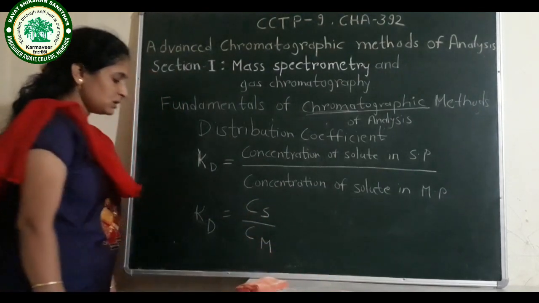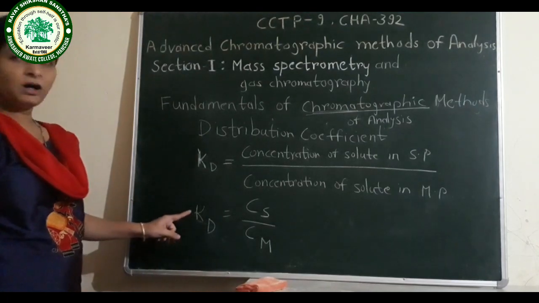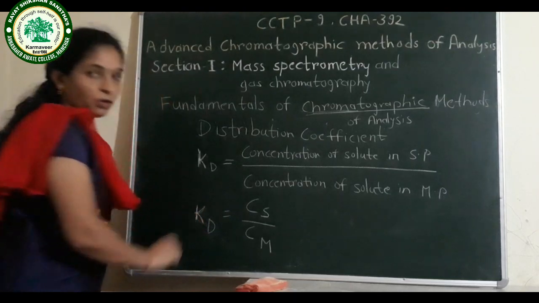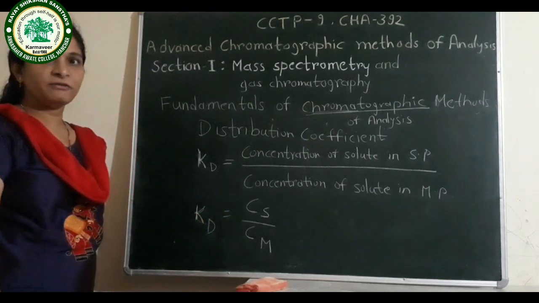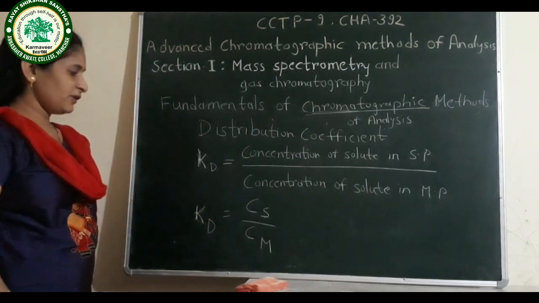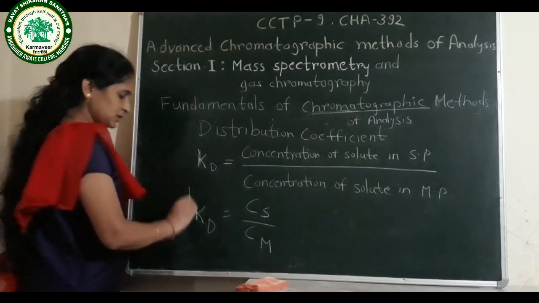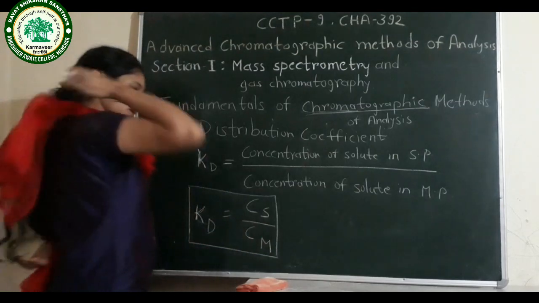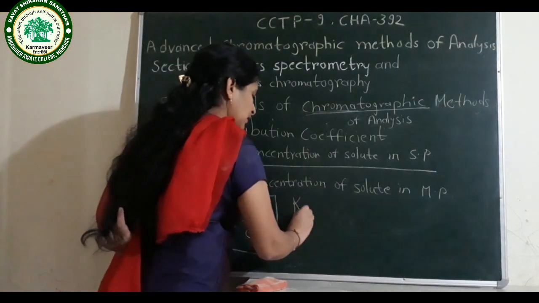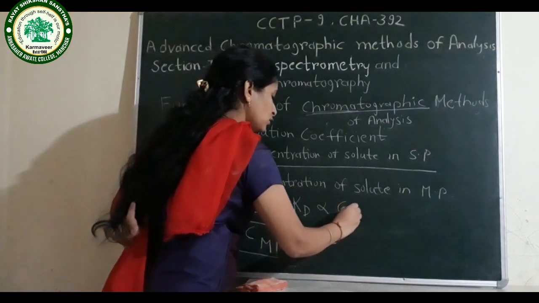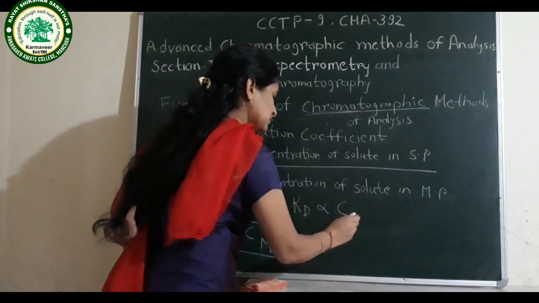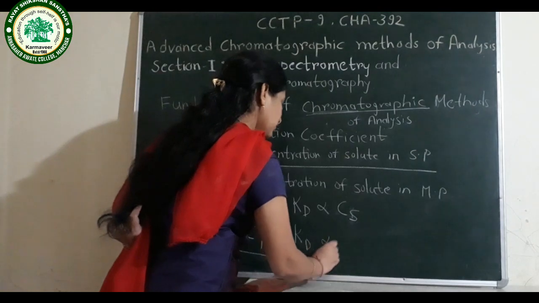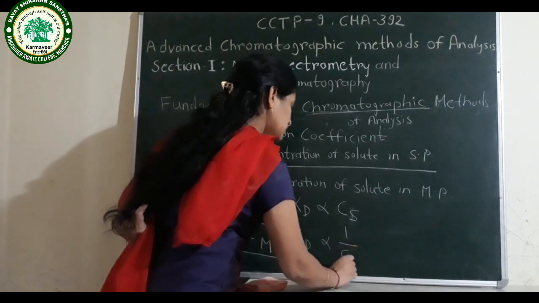Means Kd gives the interaction of the solute in stationary phase and mobile phase. Now from this equation it is clear that Kd is directly proportional to Cs and Kd is inversely proportional to Cm.